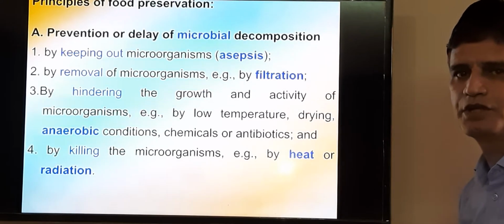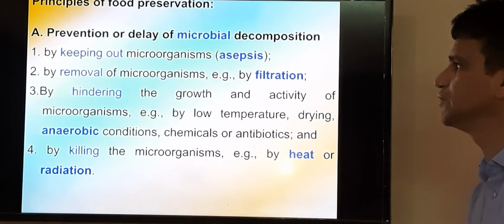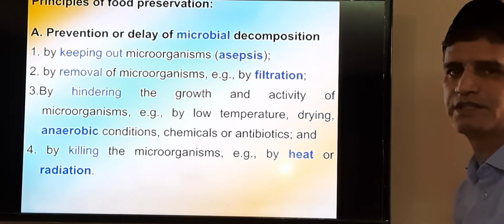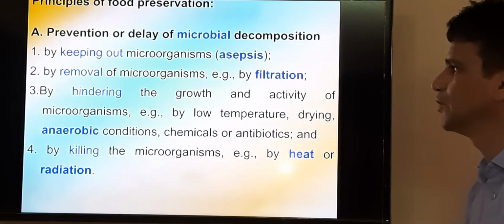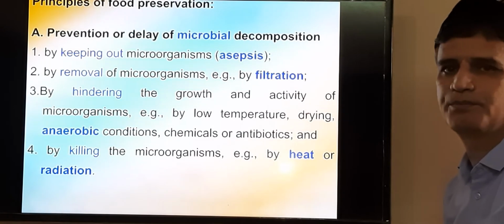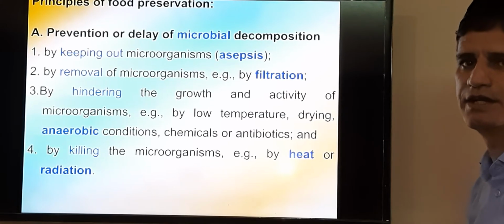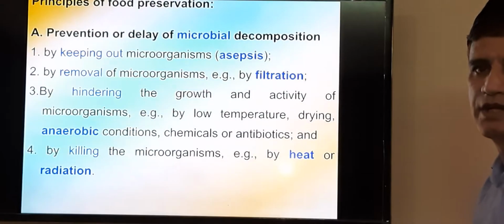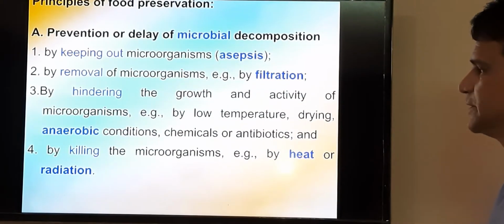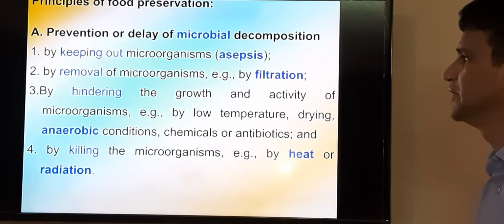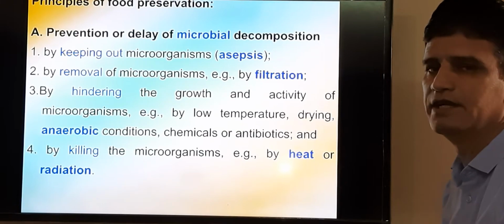Means we have to keep our food out of the reach of these microorganisms by certain methods. Then by removal of the microorganisms, and such a technique we can use by the filtration of any product, by which we can remove the population of microbes, especially in the case of juice and beverages. And the third is by hindering the growth and activity of the microorganisms.